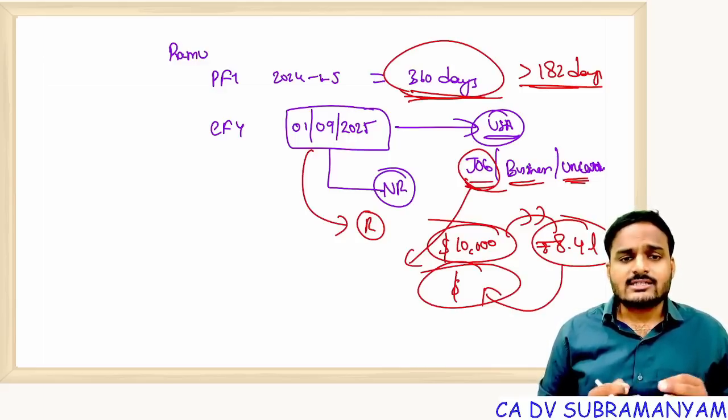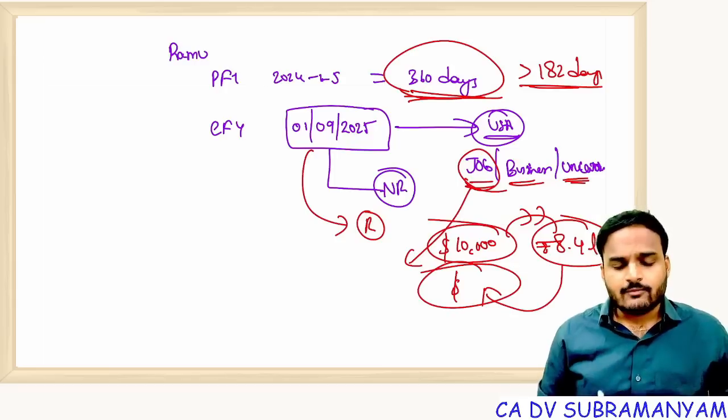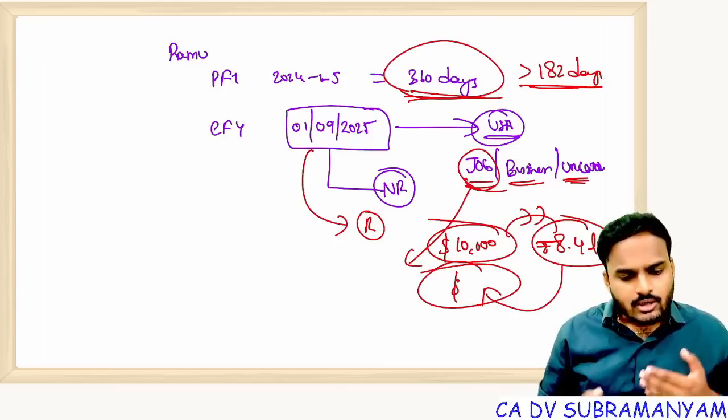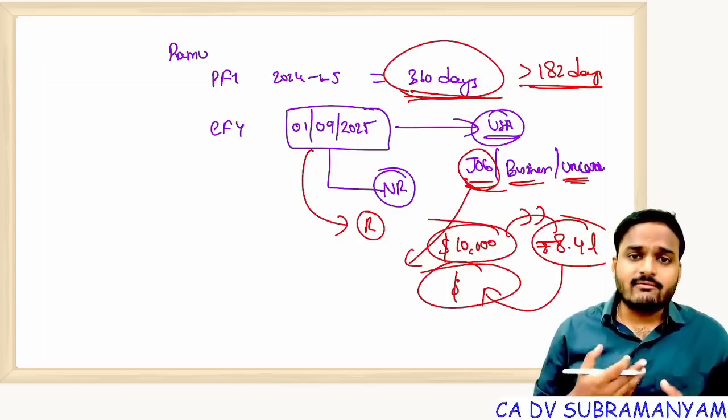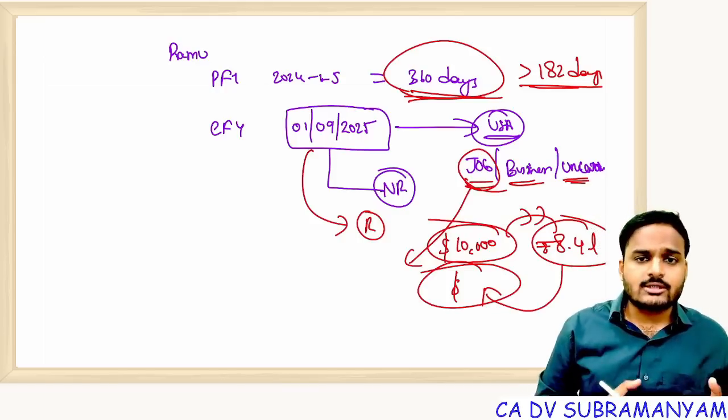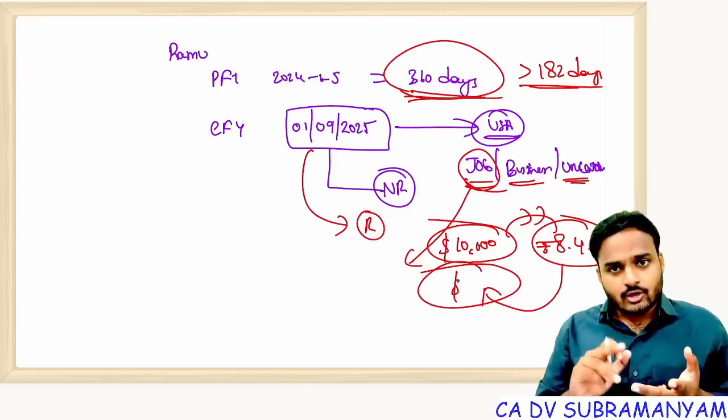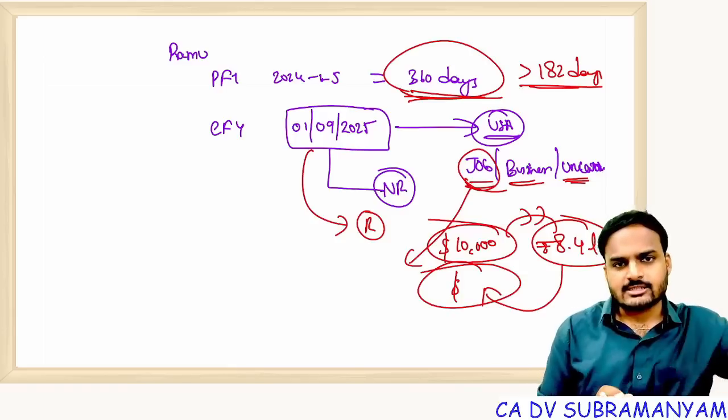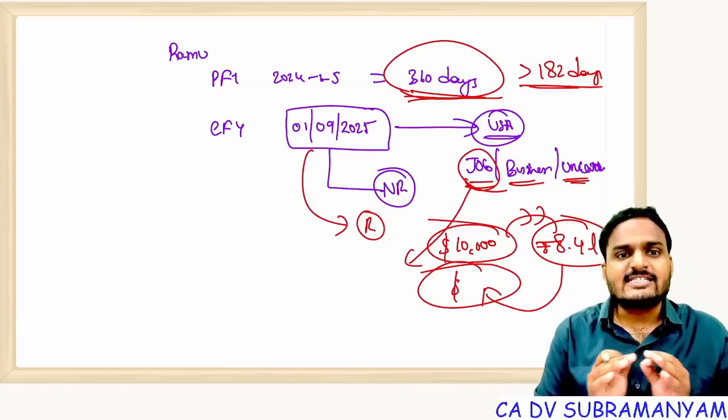But still, if you ask him to comply with FEMA, again he needs to come back to India. He needs to communicate with RBI. He needs to convert the dollars into rupees, and again rupees to dollars, dollars to rupees in case of income, rupees to dollars for making expenditures. Tell me, definitely it's harassment.